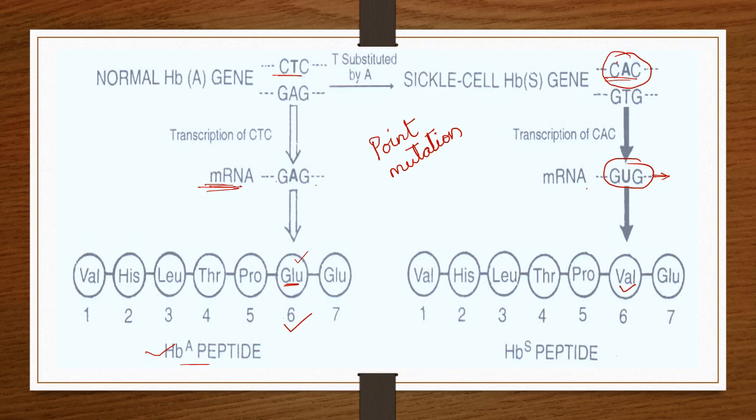As a result, the red blood cell shape becomes elongated and sickle shaped. When it becomes sickle shaped, it is very difficult for it to flow, and it does not carry a sufficient amount of oxygen. So this is the representation of the entire sickle cell anemia.